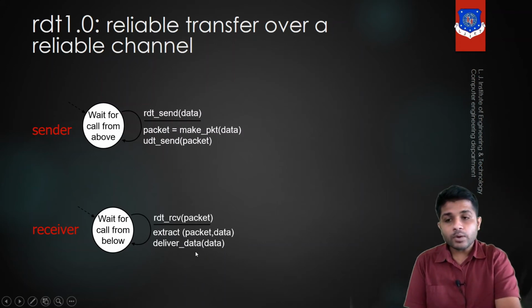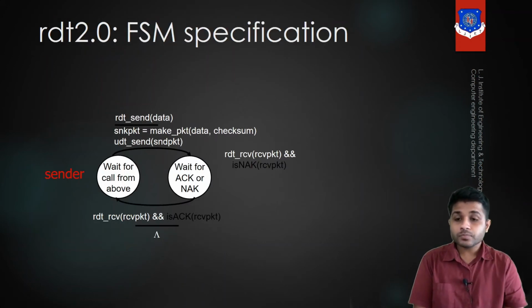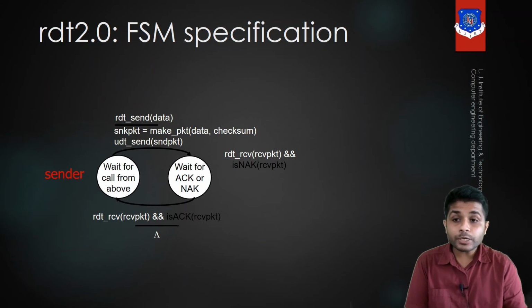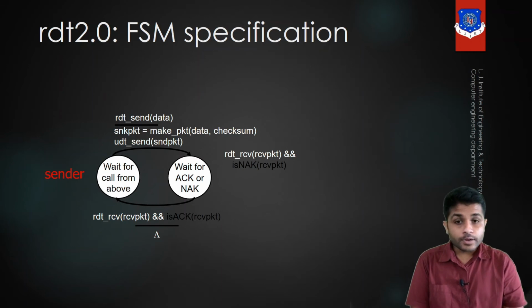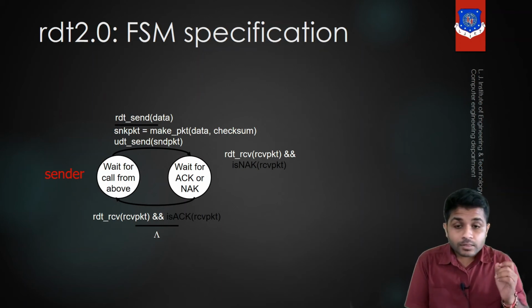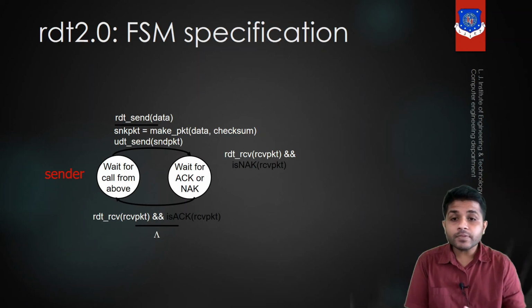Okay, now let's see RDT 2.0. In RDT 2.0, we are assuming that the channel is somewhat noisy. It means that there is a possibility that if we send any packet, some noise will be added. There is no possibility that the packet will get lost. Okay, so this is RDT 2.0.